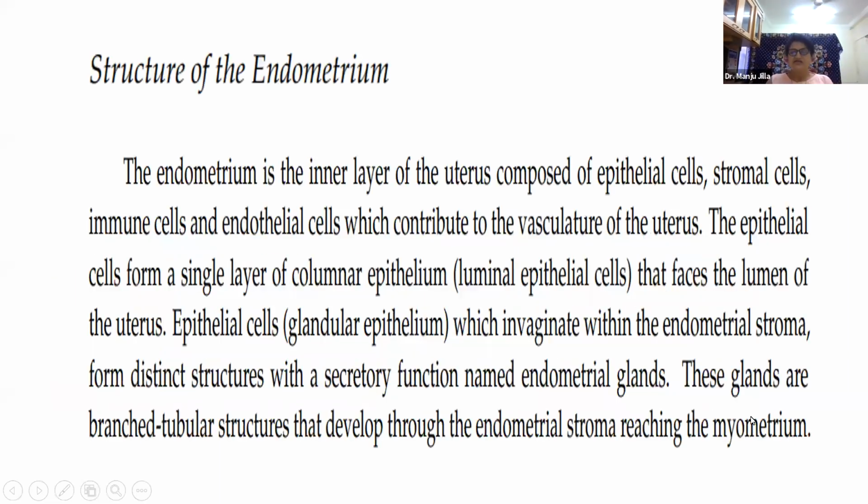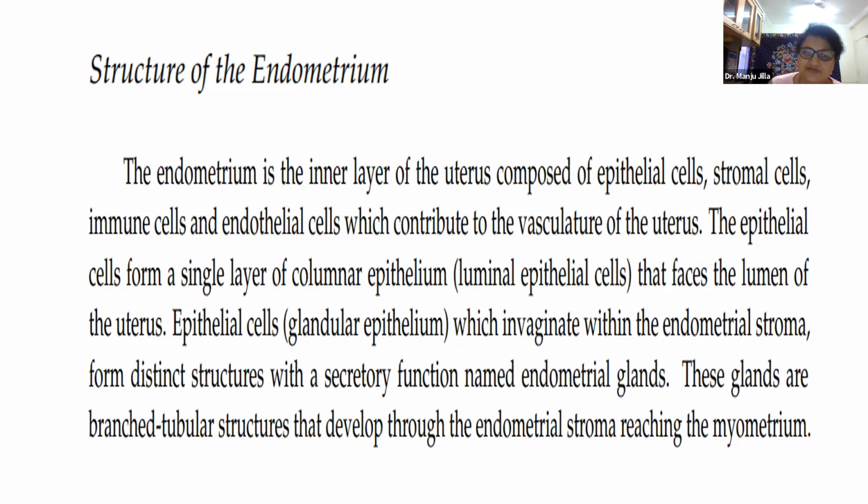Okay. So, in order to understand this, we should understand the structure of the endometrium. We all know that the endometrium is a unique tissue in the human body which completely relies on the ovarian steroid hormones for its growth, survival, and then its removal during the menstrual cycle. Endometrium is composed of its epithelial cells, stromal cells, immune cells, and the endothelial cells which line the spiral arterioles in the endometrium.